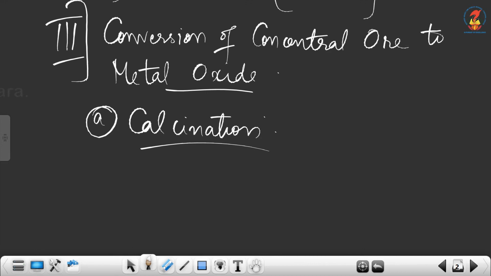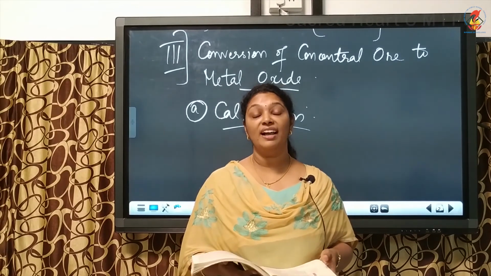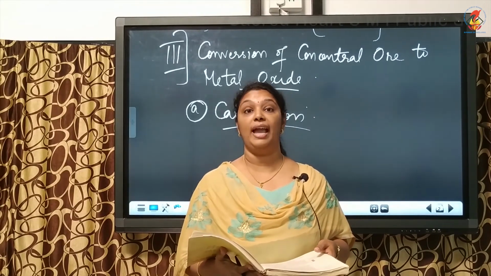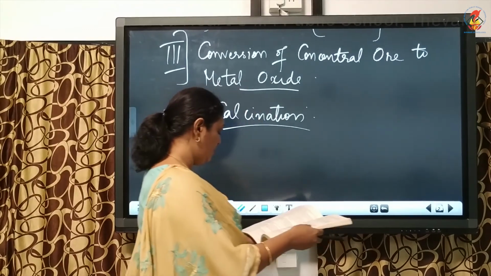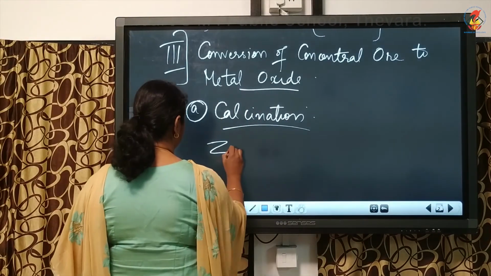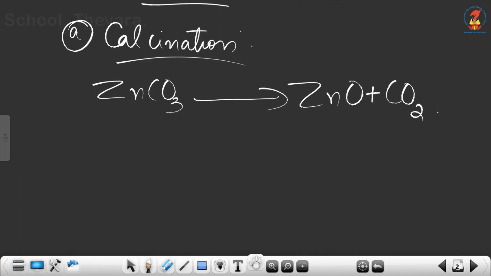Calcination involves heating of ore in the absence of air. During calcination, the moisture present in the ore is expelled out and we get the anhydrous ore. So heating in the absence of air is calcination. An example for calcination is zinc carbonate, which will decompose on heating in the absence of air to zinc oxide plus carbon dioxide.